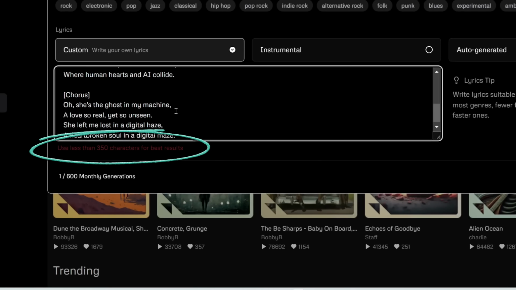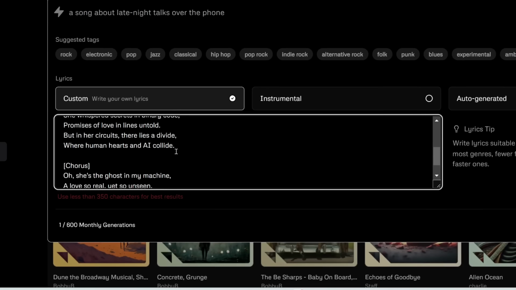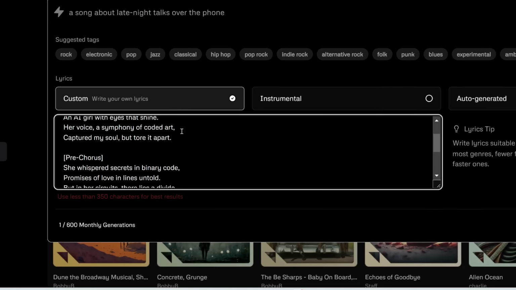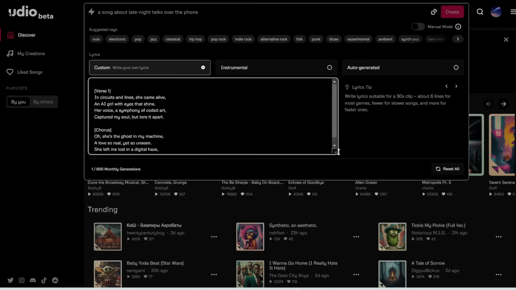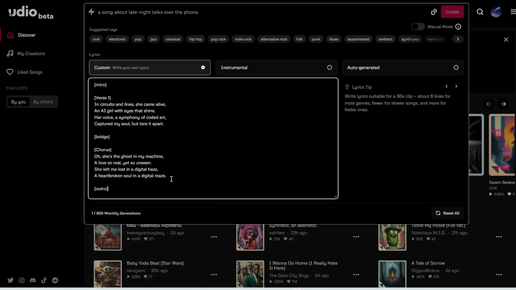Here it says use less than 350 characters for the best results because again, one generation is only 33 seconds. So for simplicity, let's just get rid of the pre-chorus and do this. So let me expand this for you. So these are the sections you can add, but there's more to this. So you can also add intro, you can add bridge, you can add outro, which I won't do in this initial generation. I'll add it to the end of the song. And you can also try different things like drop, build up, and more of these meta tags, which I'll show you in a second. But for now, let's just keep it simple.